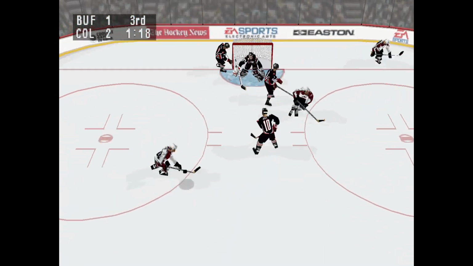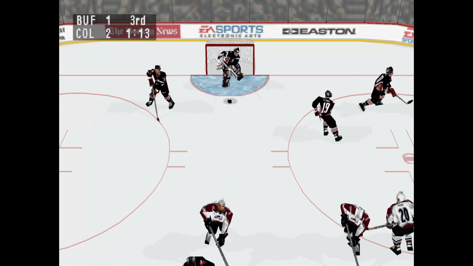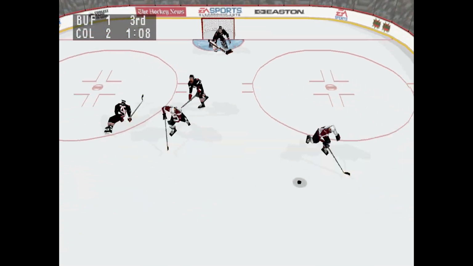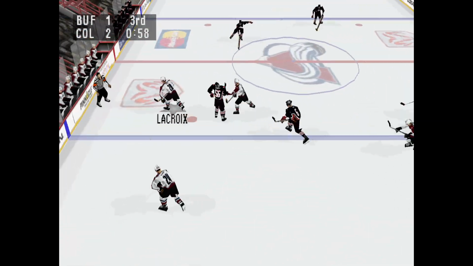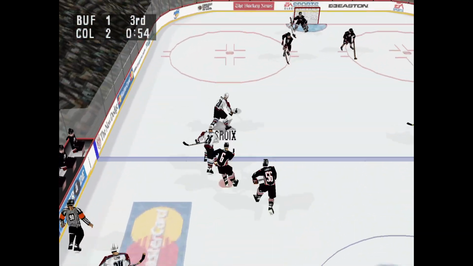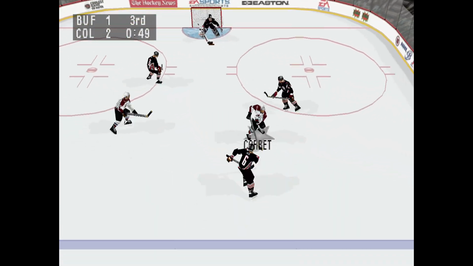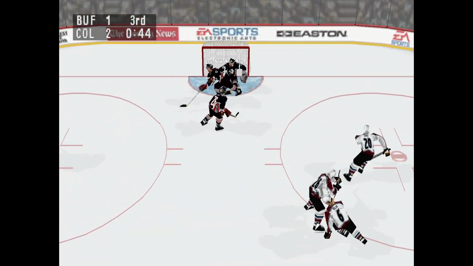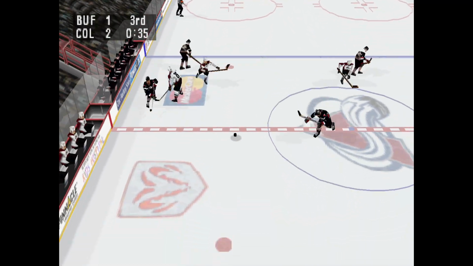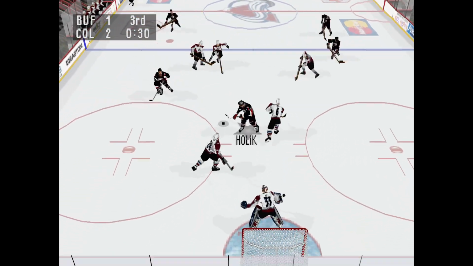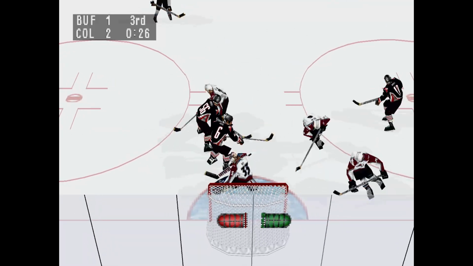Corbeil passes it. Amante to Yell. Shot saved by Hasek. He passes it. Holzinger gets hit. To Amante. He drops it. 1 minute left in the third period. Bilak moves the puck. Pass intercepted. Corbeil winds up. Passed ahead by Holzinger. Plant moves the puck. Kamensky passes across. Only 30 seconds to go.